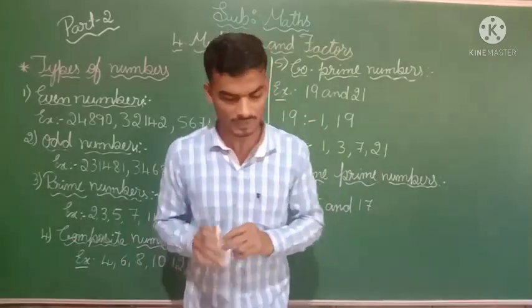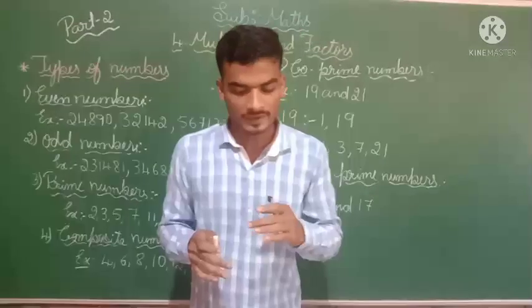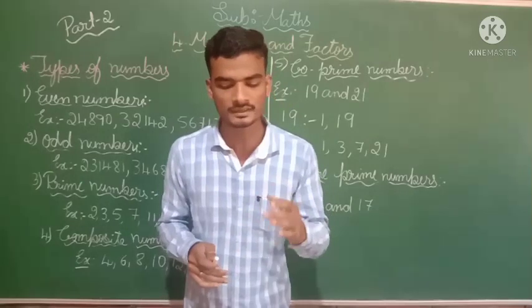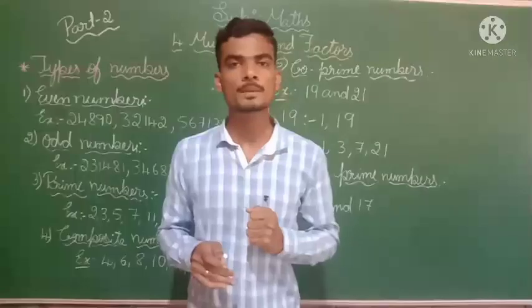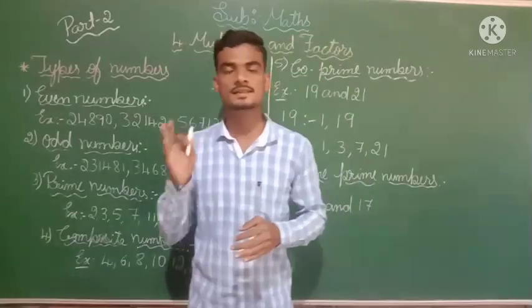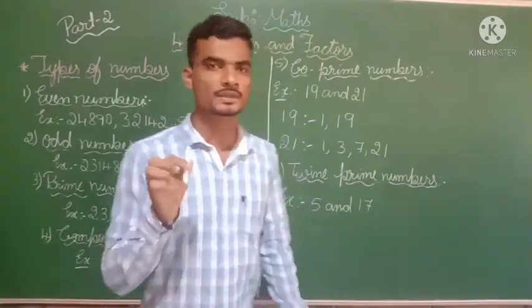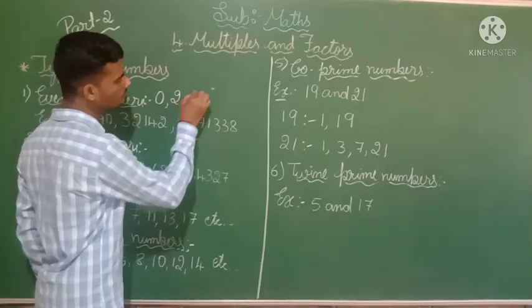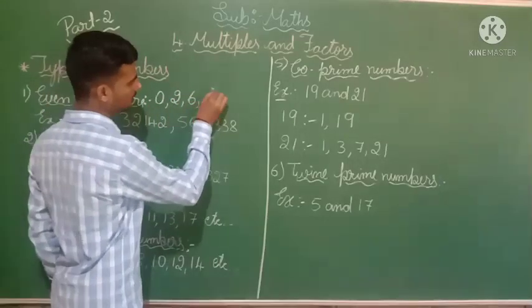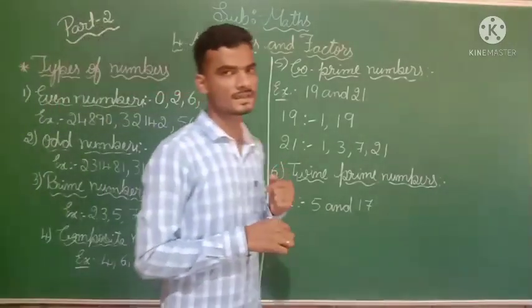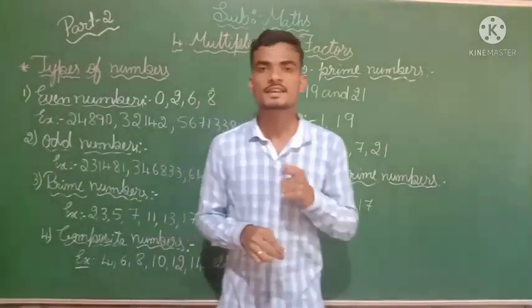Then a number ending with 0, 2, 4, 6 or 8 is an even number. The number which ends with 0, 2, 4, 6, 8, for this type of numbers we call an even number.